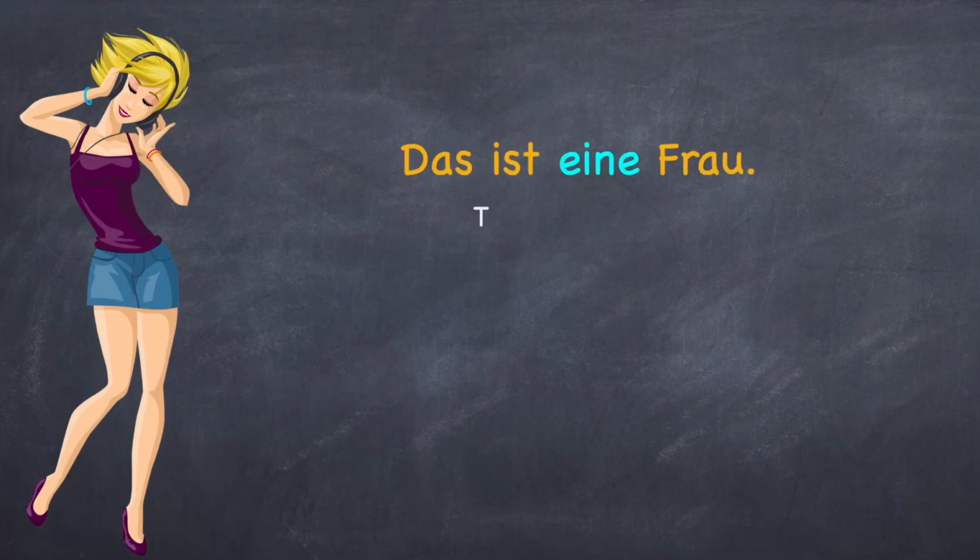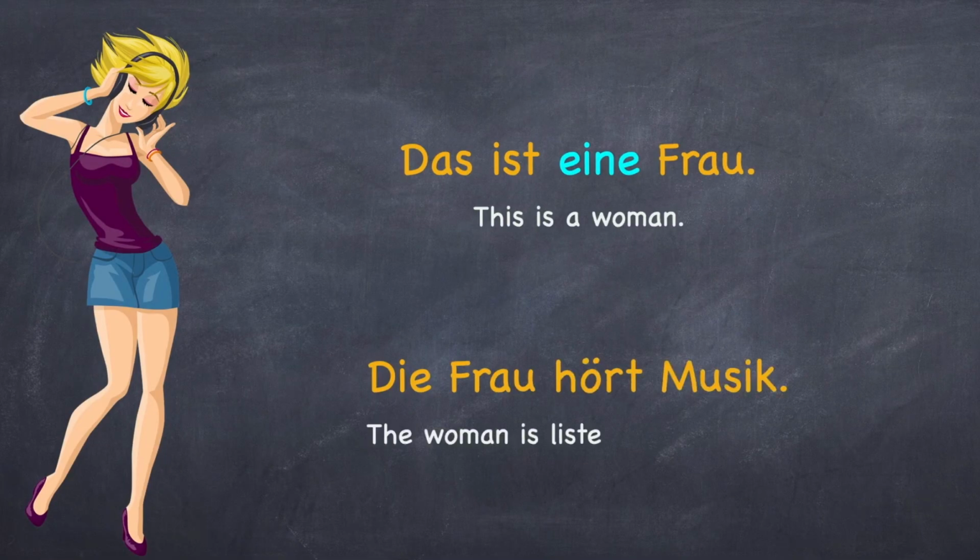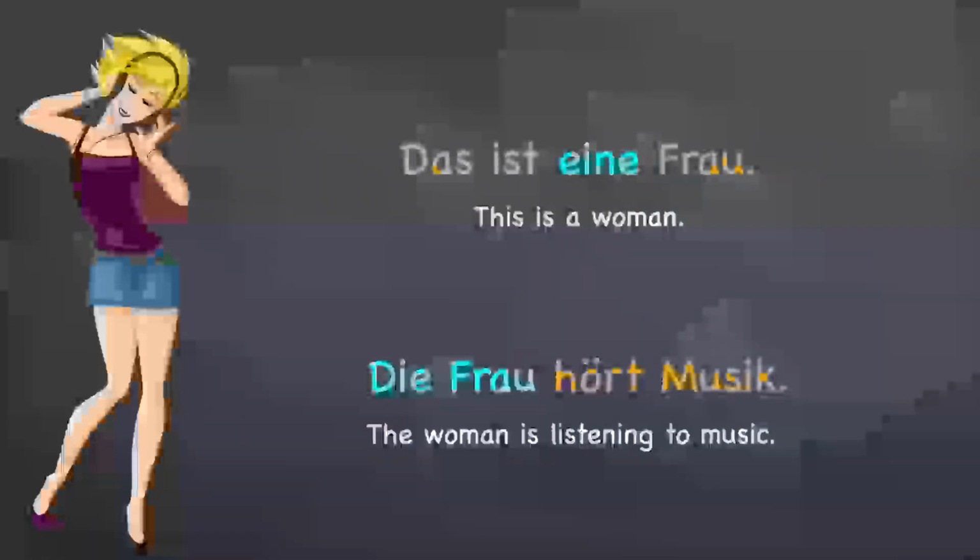Let's look at the next sentence. Das ist eine Frau. Die Frau hört Musik. In the first sentence, we are not talking about any particular woman. Hence, we use the article eine. But in the second sentence, we are talking about the same woman from the first sentence. Hence, we use the article die. When the bestimmter Artikel is die, then the unbestimmter Artikel is eine.